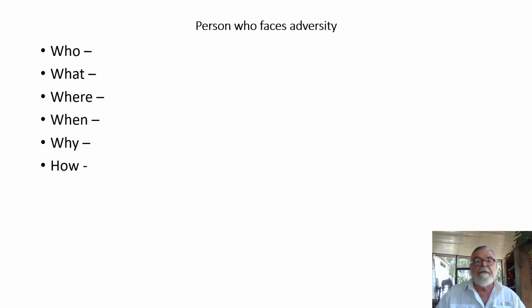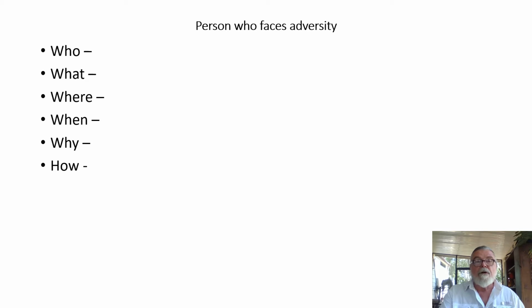All right, now that I have all my ideas from the definition itself in a bullet format, what I'm going to do is create sentences for each one of those. The first one is the person who faces adversity. I'm going to use my who, what, where, when, why, and how technique. I'll first answer the questions, and then I'll take those answers and put them together to make a sentence.